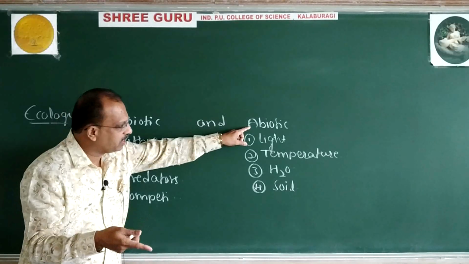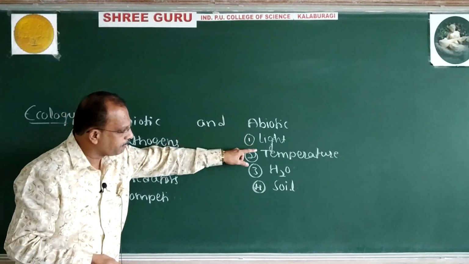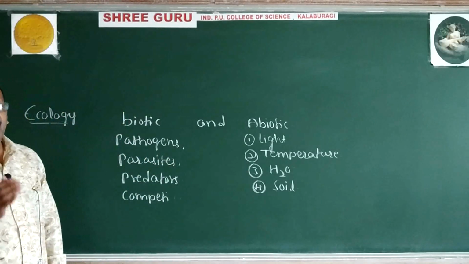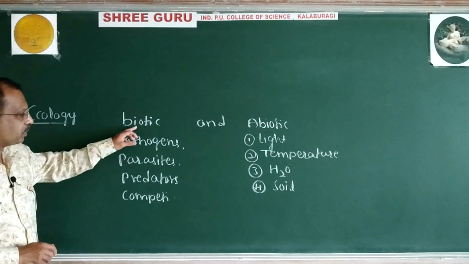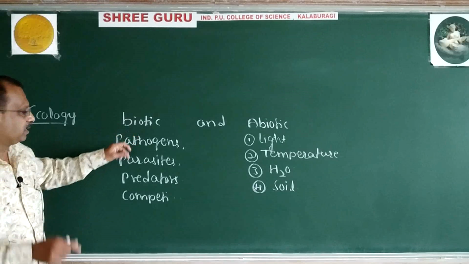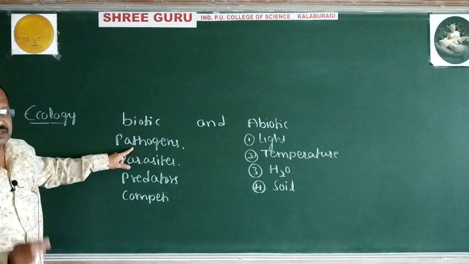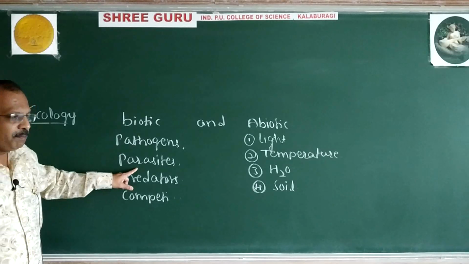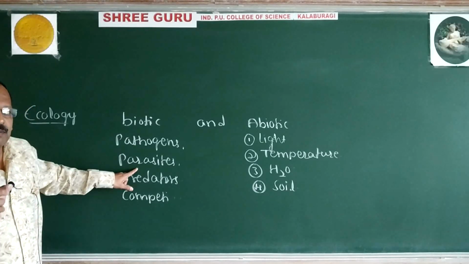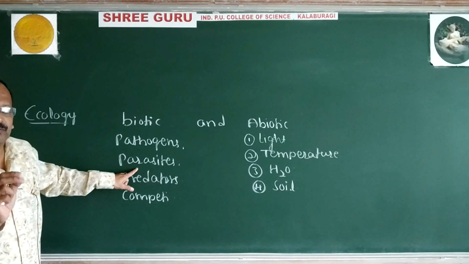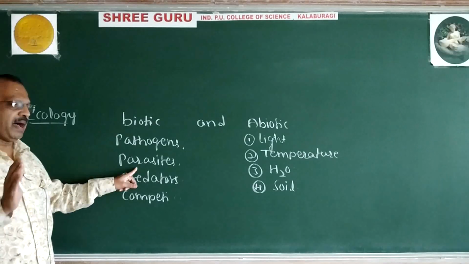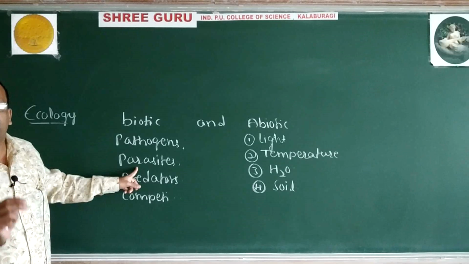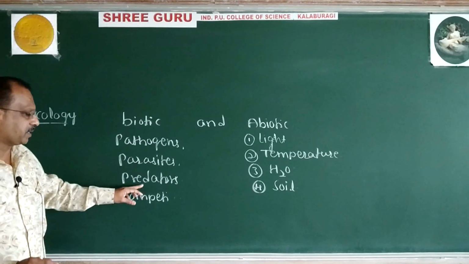Abiotic means non-living. It includes light, temperature, water, soil. Biotic are the living ones. For example, pathogens are disease causing agents. Parasites are the ones which are completely dependent upon others for food and shelter.